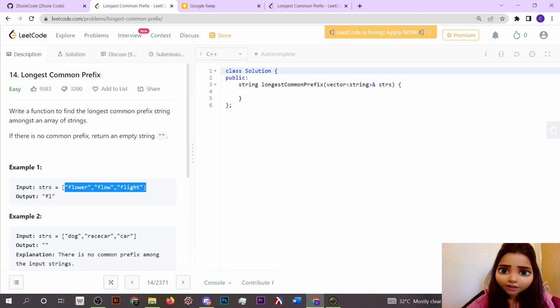A prefix is something we can understand as starting from the first letter until the point it matches each and every word that is present inside the given vector. So the maximum size which is common to all of the given words or strings is called the longest common prefix. So let's see how we can approach this problem.